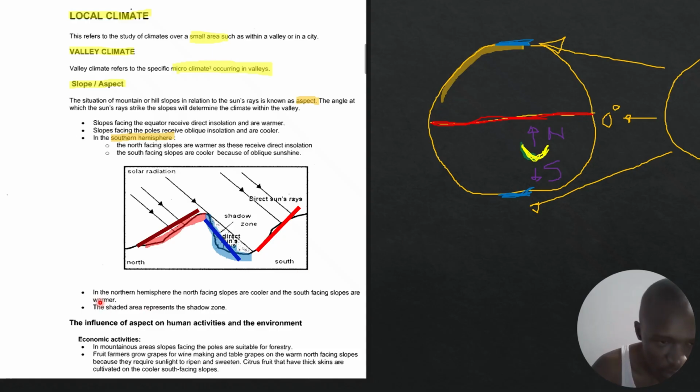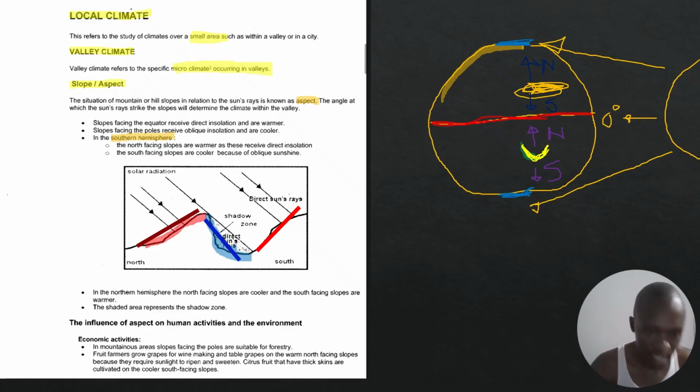Now the opposite will be true for the northern hemisphere, right? Let me draw something there in the northern hemisphere. Let me draw just any. Okay, obviously it doesn't look like any of the continents, but let's pretend this is a continent in the northern hemisphere. Okay, in the northern hemisphere, if a slope is facing south, can you see? If it's facing south, it is facing towards the equator, and therefore it's going to be warmer. But if it's facing north, it's facing towards the poles, and therefore it's going to be cool. So the opposite applies for the northern hemisphere.